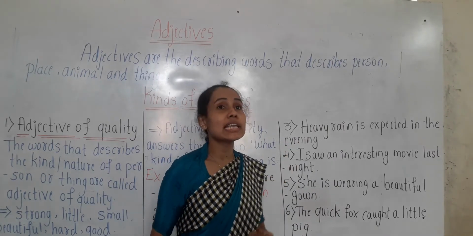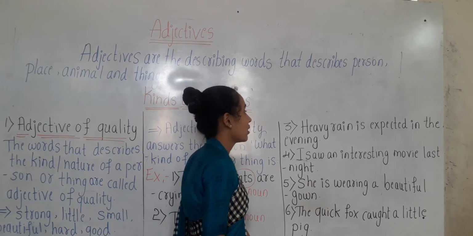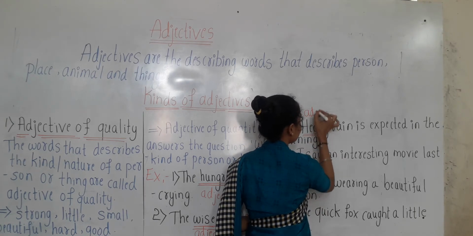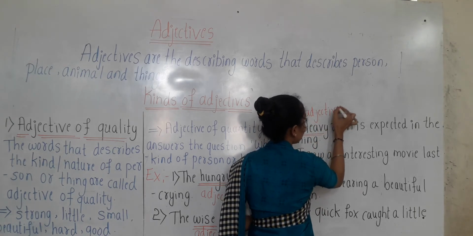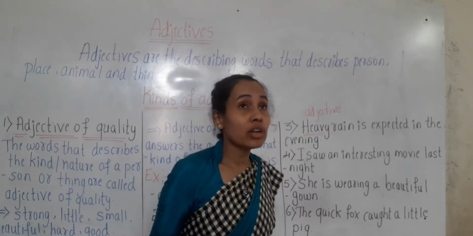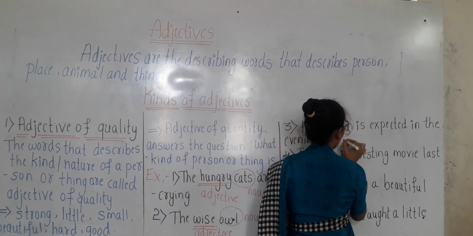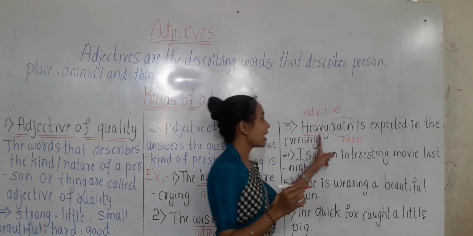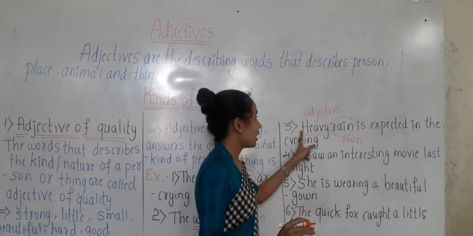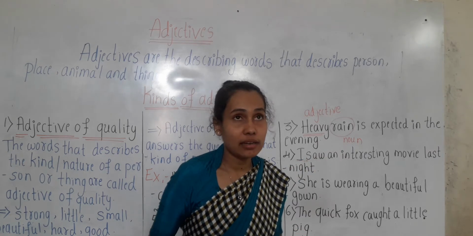So which word is the adjective here, children? Heavy. So here heavy is the adjective which is describing the noun rain. Heavy is denoting the quality of the rain. Rain is the noun here. Have you got it, children? Heavy is the adjective which is describing the noun rain.